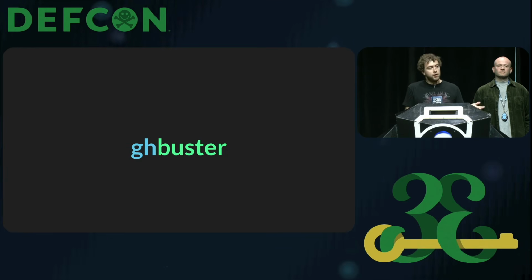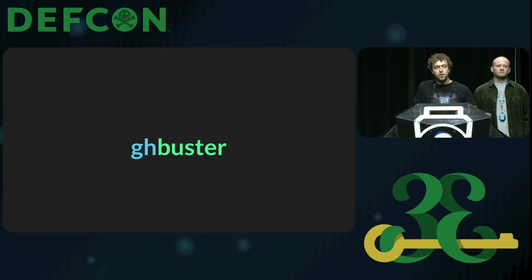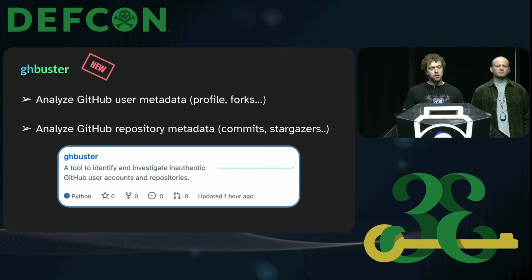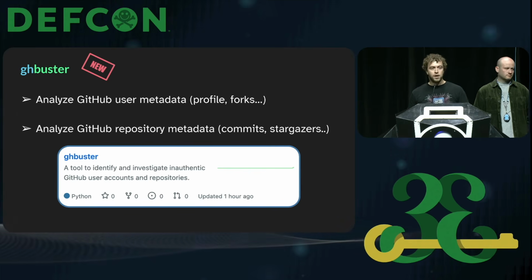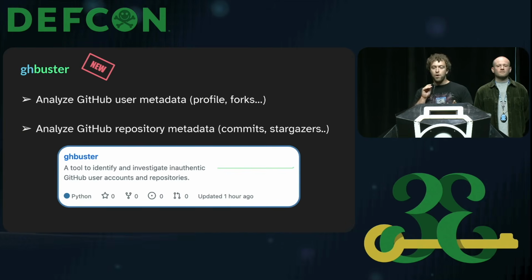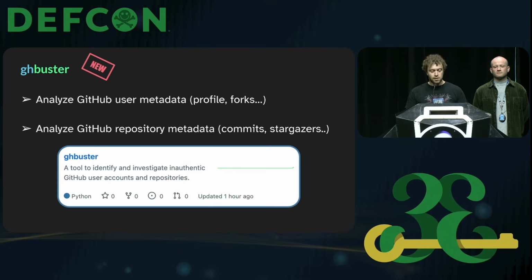When we did this investigation, we had a lot of heuristics because we found a lot of malicious repos and users. So we wanted to try to encode that into a tool that anyone can use to scan a repository or a user on GitHub. And that's an open source tool that we are releasing just today. And so the way it works is that it analyzes the metadata of the GitHub users and the GitHub repositories. It doesn't look at the data inside of the repo, but it looks at the forks, the different characteristics of a user, and anything that might make it stand out.